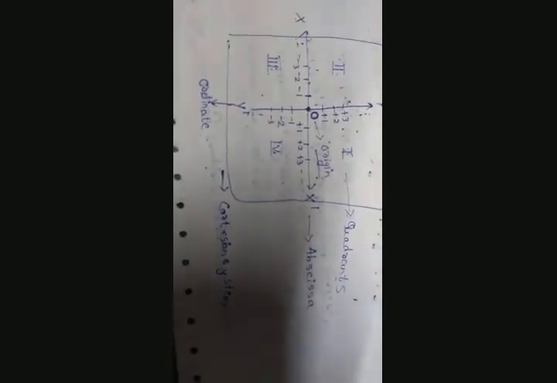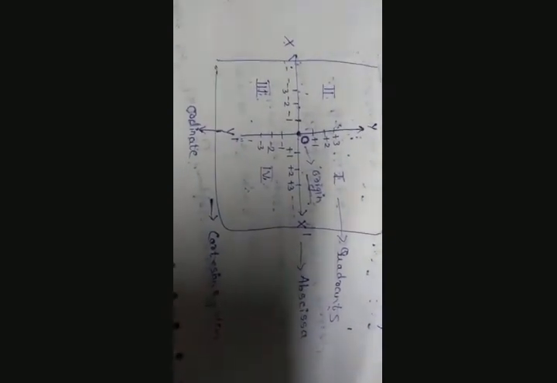It consists of an origin and two lines, the abscissa and the ordinate. The Cartesian system is divided into four parts, that is four quadrants: the first quadrant, second quadrant, third quadrant and the fourth quadrant. So we will be having particular signs for these quadrants.